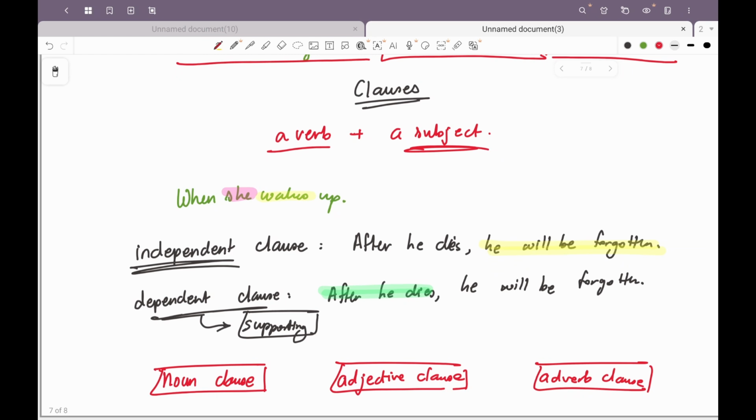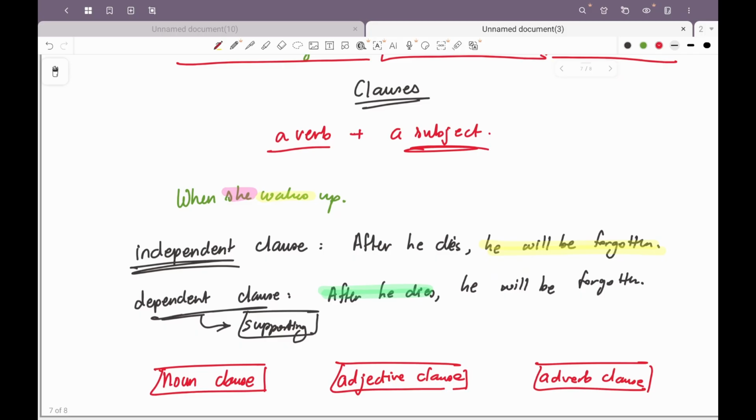Remember, in the first clause we already knew who we were talking about. He is a good boy, which means the boy that we are talking about, we are just continuing the conversation about him. But when we say I know the man who was here yesterday, we are giving a reference for the man, so we're describing the man, so it will be an adjective clause.